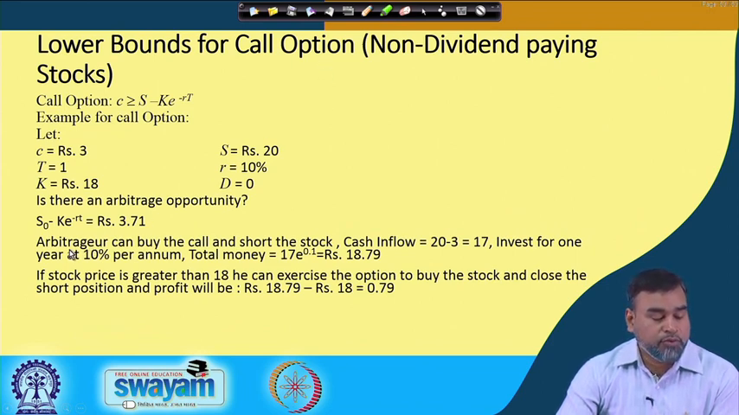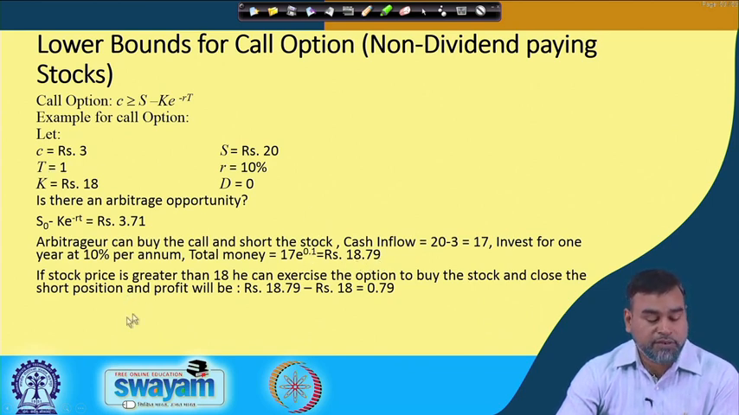Then what can they do? The arbitrageur can buy the call. S0 minus K e to the power minus RT, if you calculate, comes to 3.71. The arbitrageur can buy the call and short the stock, and the inflow will be 20 minus 3, that is 17. Then invest for 1 year at 10% per annum, then how much do you get? 17 e to the power 0.1, that is 18.78, because T is equal to 1.